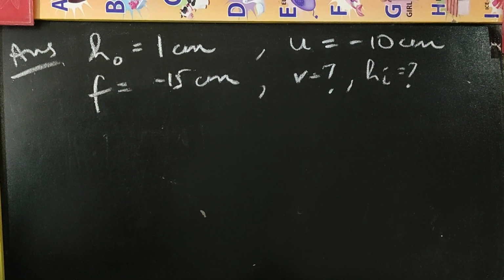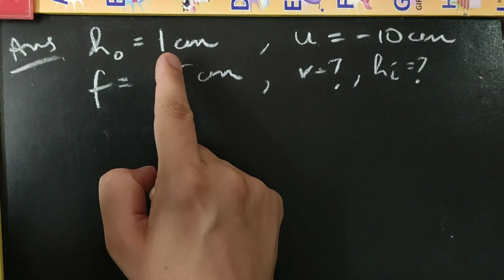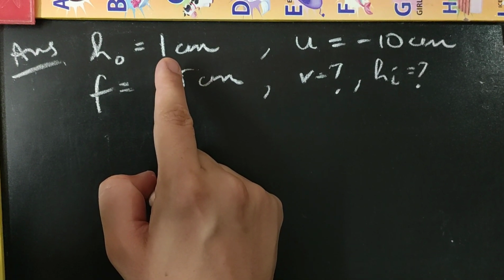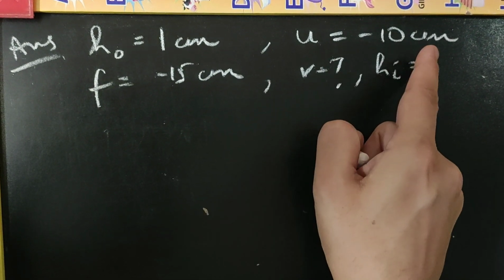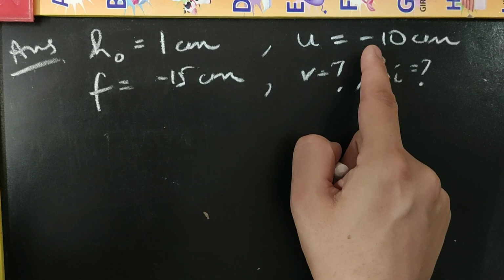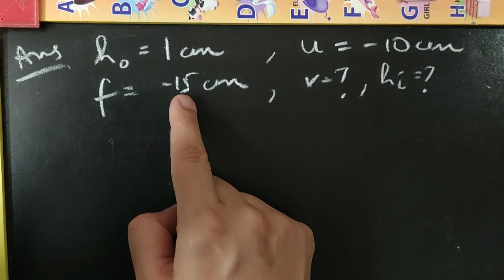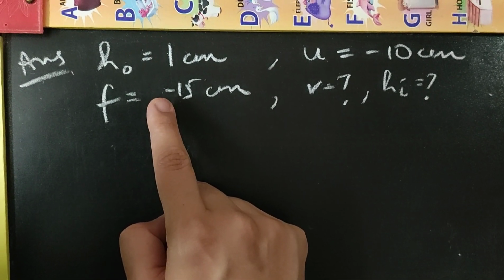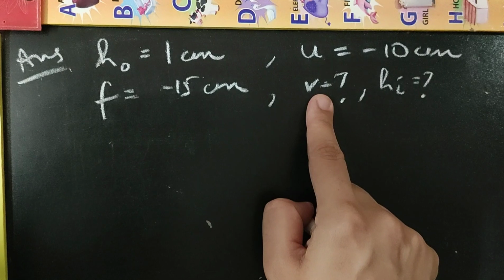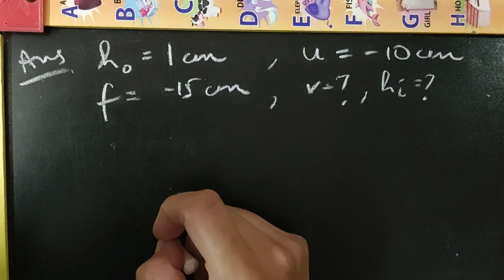In the question it is given that it's a 1 centimeter high object, so that means height of the object is 1 centimeter. It is placed at a distance of 10 centimeter, so that means object distance is minus 10 centimeter, minus because of the sign convention. The focal length of the concave mirror is 15 centimeter. Since the mirror is concave, we take the focal length negative. You have to find the image position, the height of the image, and the nature of the image.